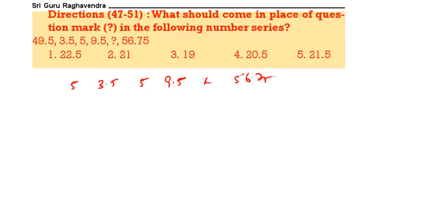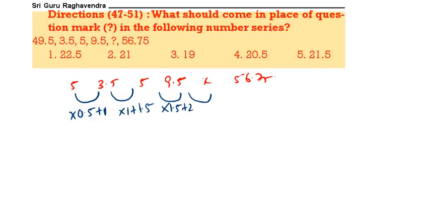Now here, if you see this one, this is into 0.5, 3.5 into 0.5, 2.5, plus 1, then into 1 plus 1.5, then next, into 1.5, 7.5 plus 2, then into 2 plus 2.5, 9.5 into 2 is 19, 19 plus 2.5, it is 21.5. 5 is the correct answer.